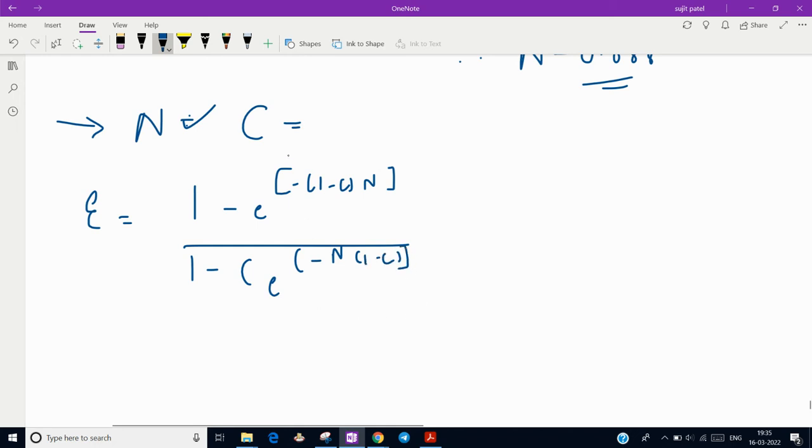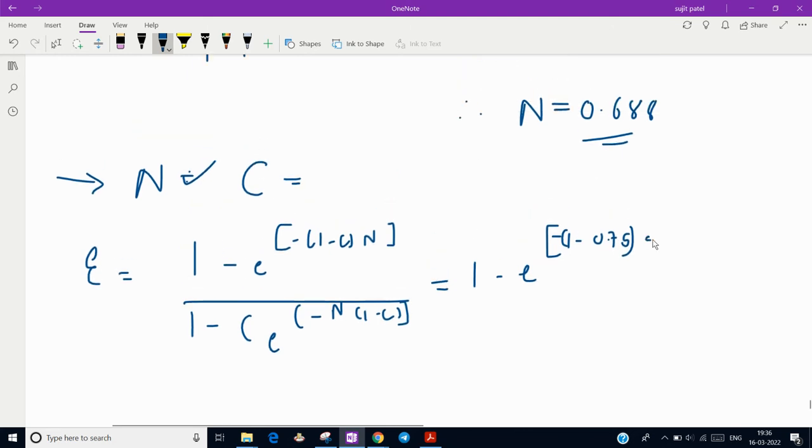Okay, now we have 1 minus e to the power, 1 minus c is 0.75, n is 0.688, we just found out, 0.688, divided by 1 minus c, which is 0.75, into e to the power minus 1 minus 0.75 into 0.688.